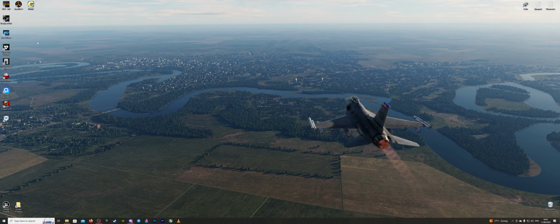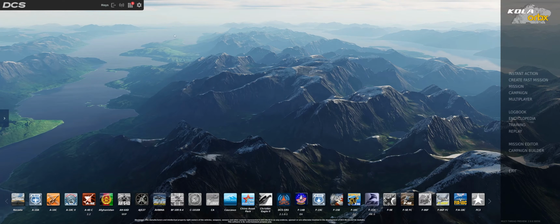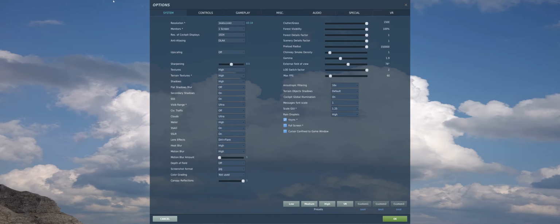Alright, now let's have a look at DCS. We're in DCS. Let's open up the settings and system. So right away, I'm doing 3440 by 1440, resolution monitor one screen. Resolution cockpit displays 1024, anti-aliasing DLAA. Upscaling is off, sharpening is at 0.5, it's how I like it.